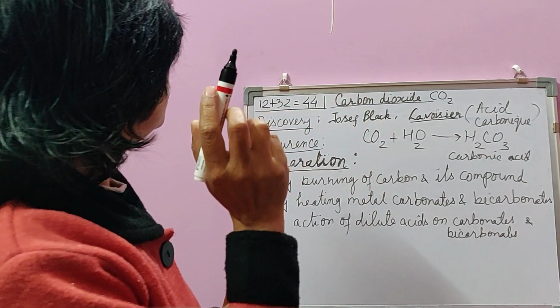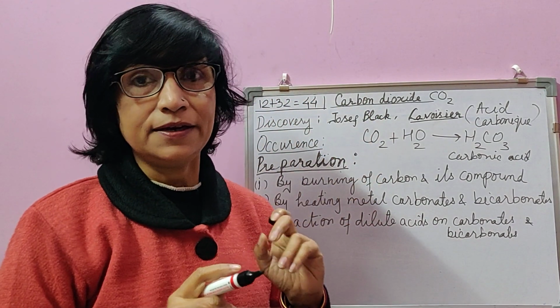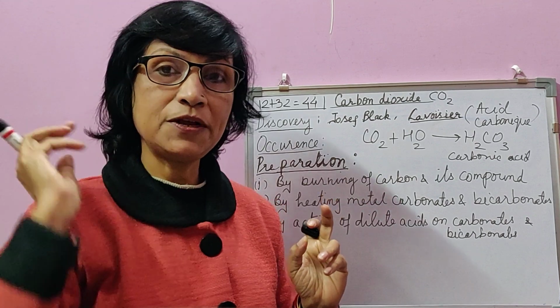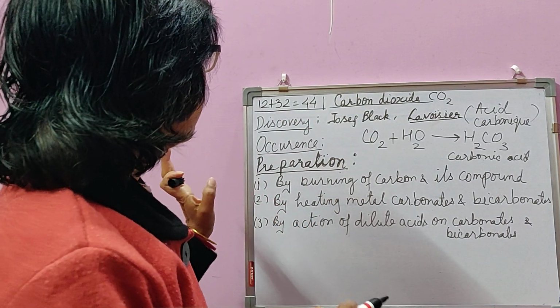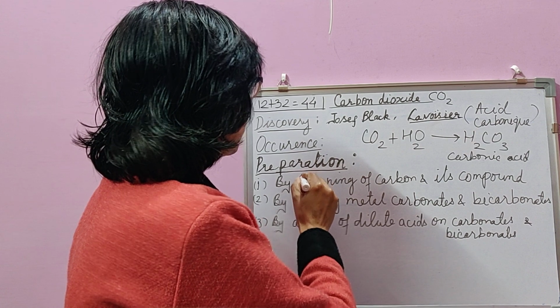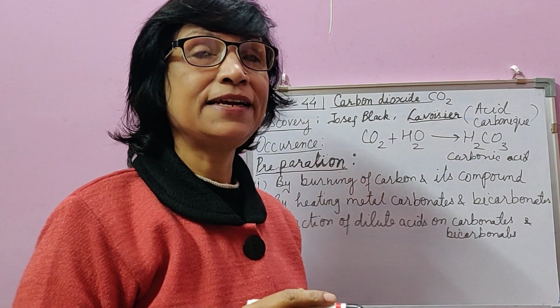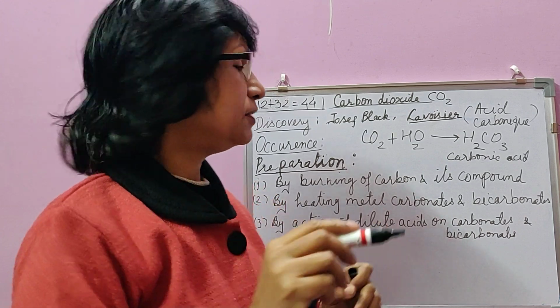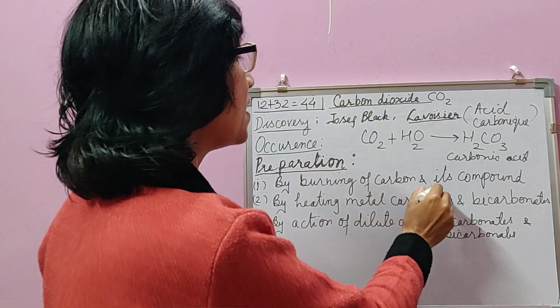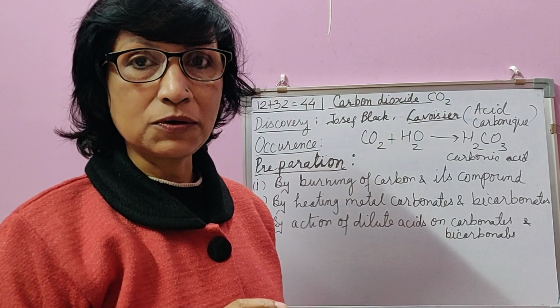So let us come to preparation of carbon dioxide. There are three main methods of preparation of carbon dioxide. One is very common, which we don't really use to prepare carbon dioxide, but most of the carbon dioxide present in the air is because of this only, that is because of burning of carbon and its compounds.